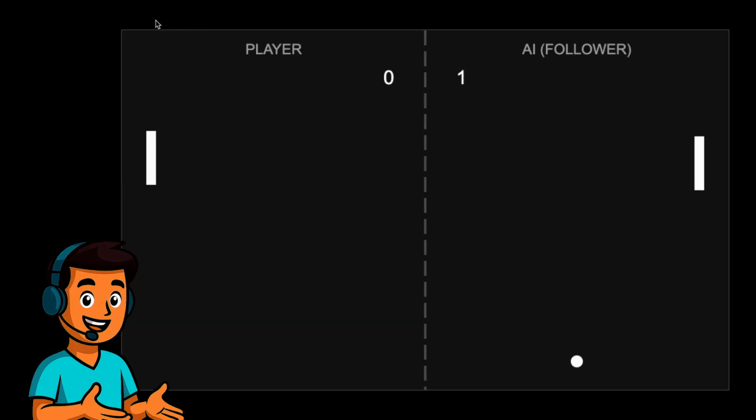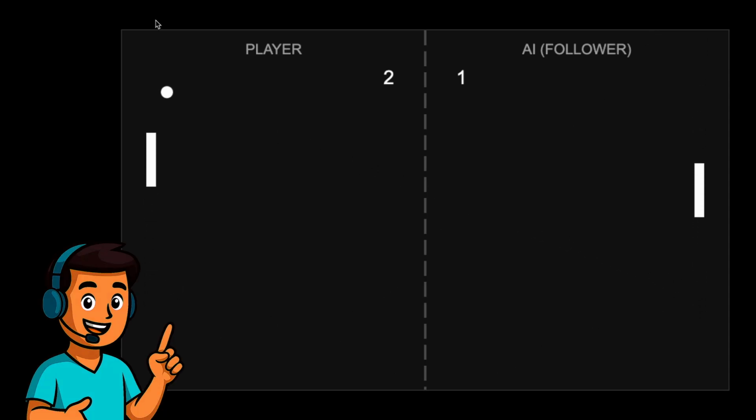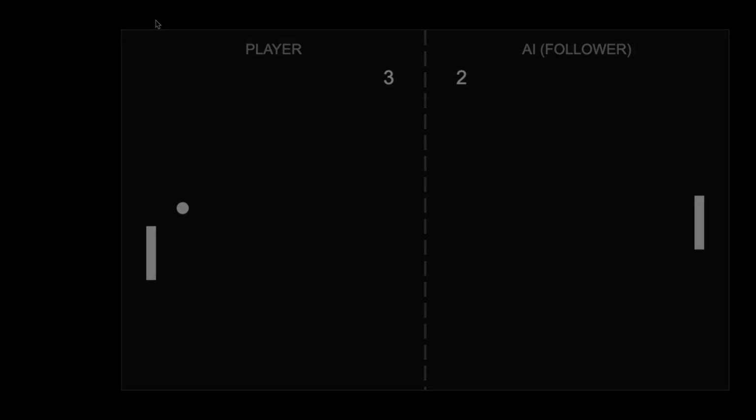This logic would be true if the paddle speed was faster than the ball. However, due to potential accelerations and the speed of the ball relative to the speed of the paddle, the follower AI can still be beaten. Nonetheless, even with its simplistic nature, it is still a worthy competitor in this tournament.